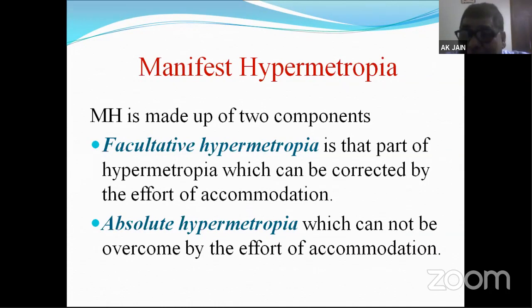Facultative can be compensated, but if it is too much, then even accommodation may not compensate it. Or if accommodation is reduced, then also the facultative hypermetropia is not compensated, and it will become manifest. Absolute hypermetropia is that part of manifest which cannot be corrected by accommodation. So absolute hypermetropia will show its symptoms of either decreased vision or astigmatism.